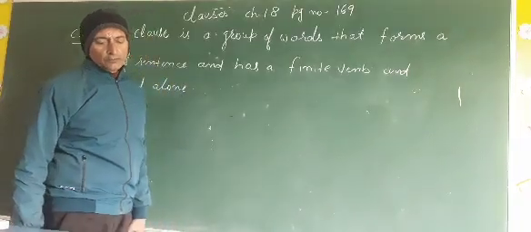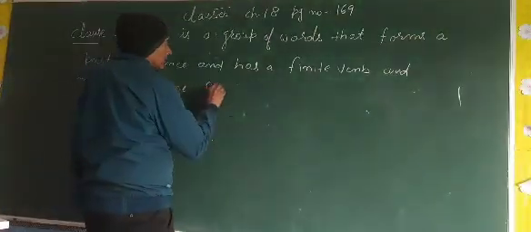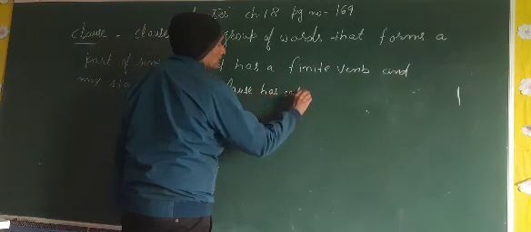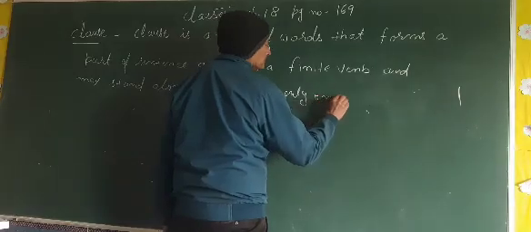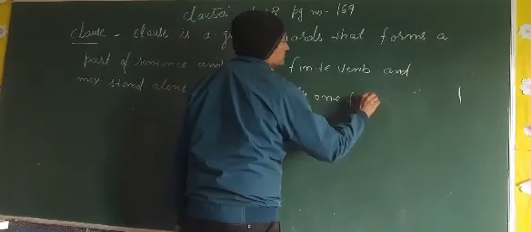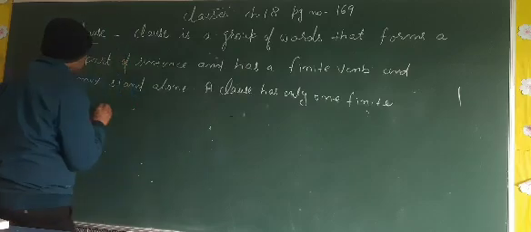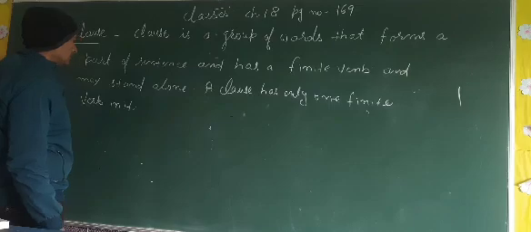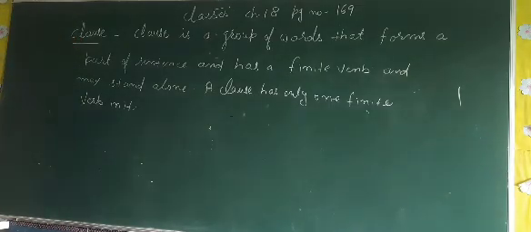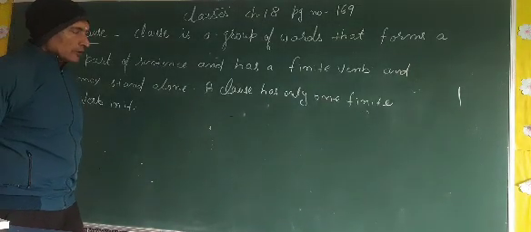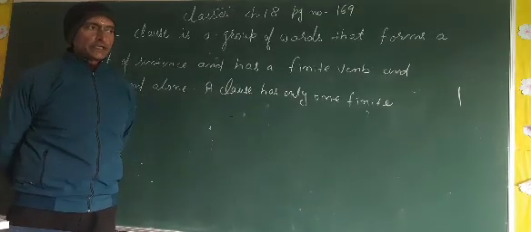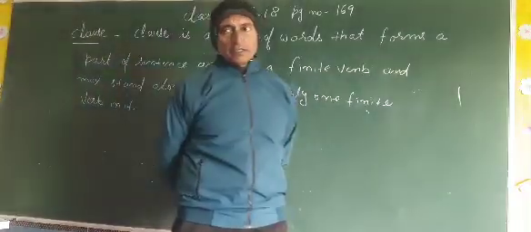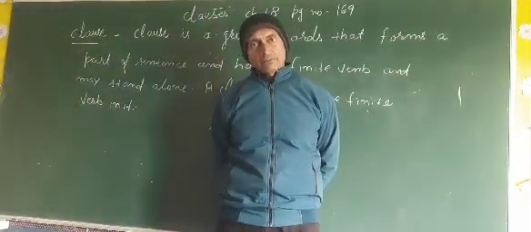A clause has only one finite verb in it. So it means a clause must have one subject and one finite verb, whereas in a phrase there is no subject and finite verb.